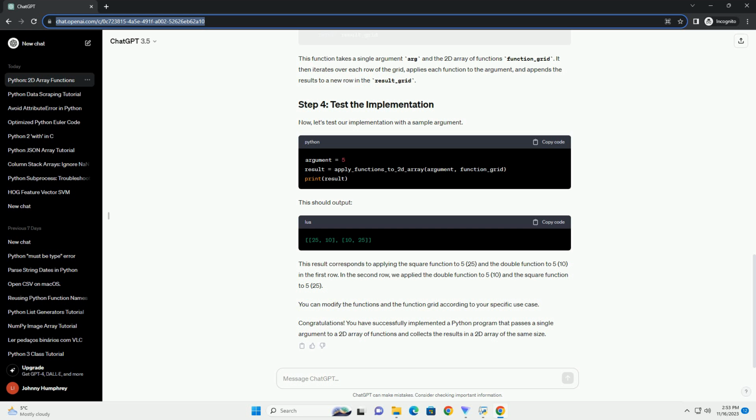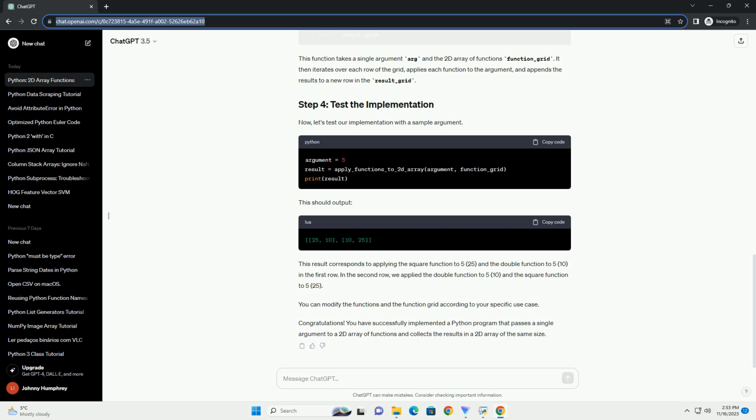Now, let's test our implementation with a sample argument. This should output. This result corresponds to applying the square function to 5, 25, and the double function to 5, 10, in the first row. In the second row, we applied the double function to 5, 10, and the square function to 5, 25. You can modify the functions and the function grid according to your specific use case.